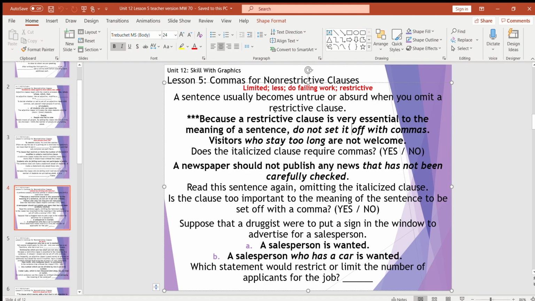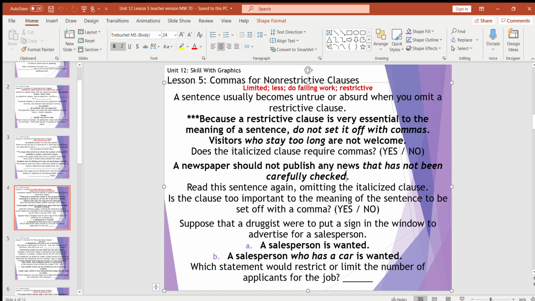So restrictive, no commas. If we have "visitors who stay too long are not welcome," should this have commas? Absolutely not. Here's why: if we take out this adjective clause, "who stay too long," we change the meaning of the sentence to say visitors are not welcome. It's not that visitors are not welcome, it's only the visitors who stay too long who are not welcome. So we do not put commas, because we do not want to take this out of the sentence. It's way too important to take out of the sentence.